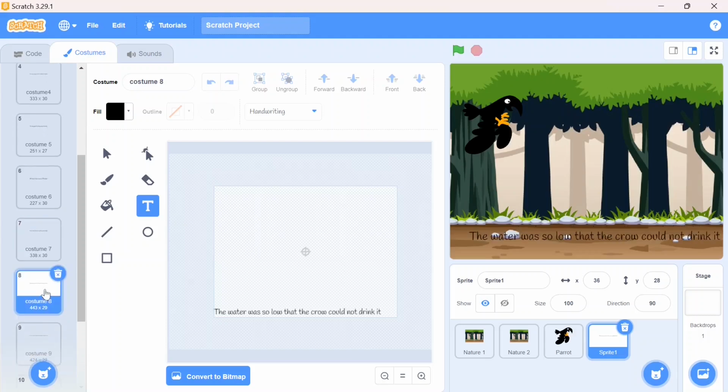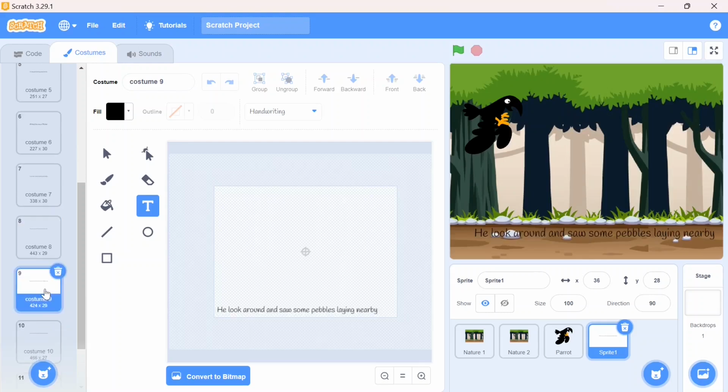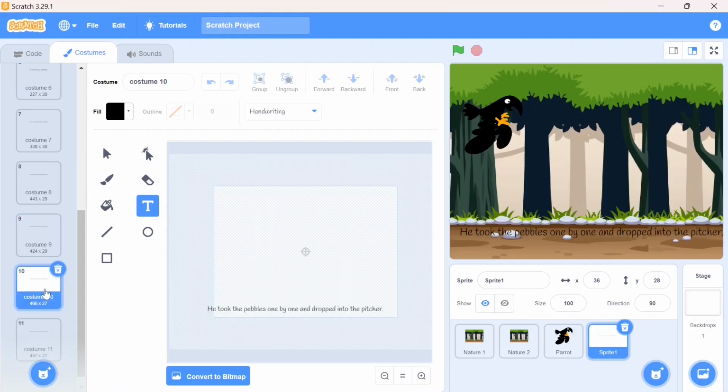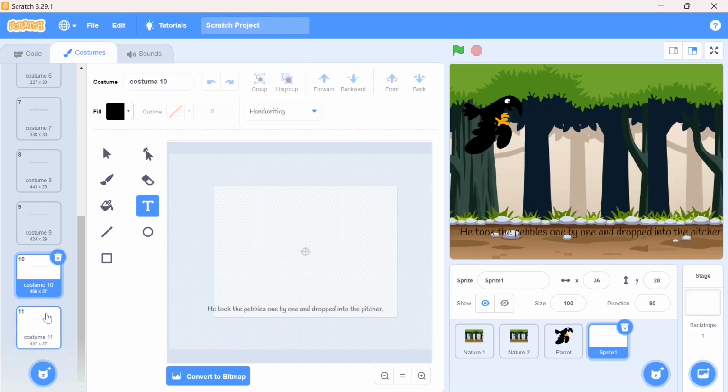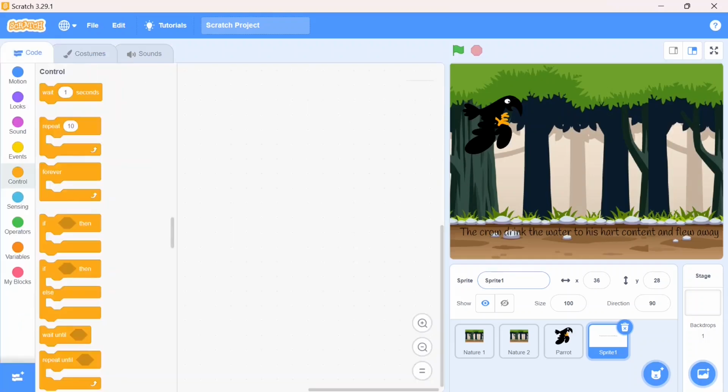Next, the water was so low that the crow couldn't drink it. Next, he looked around and saw some pebbles lying nearby. Next, he took the pebbles one by one and dropped them into the pitcher. And the last one, crow drank the water to his heart content and flew away. Here our subtitles are also ready. Let's go to the coding. I'll just change the name of my sprite and I will write over here subtitles. So my subtitles are ready for my story.